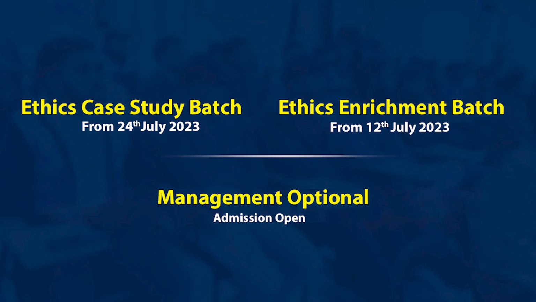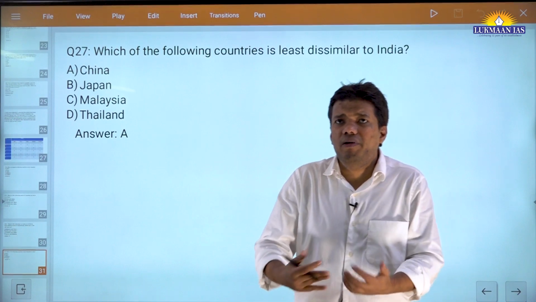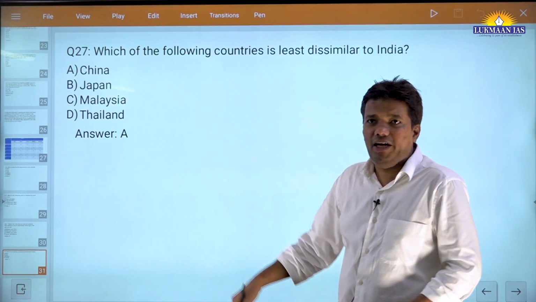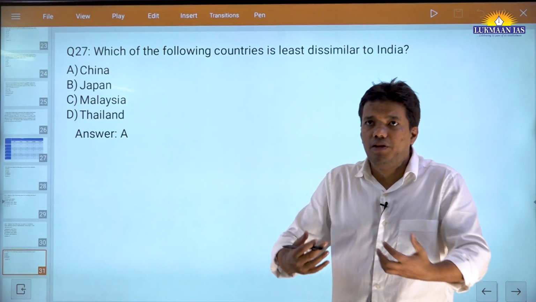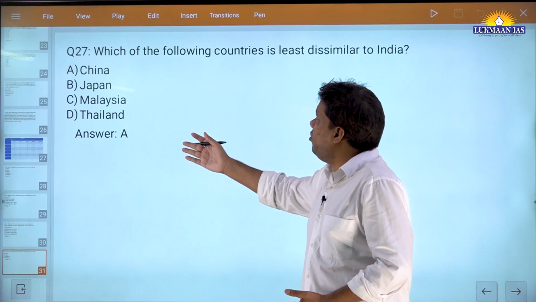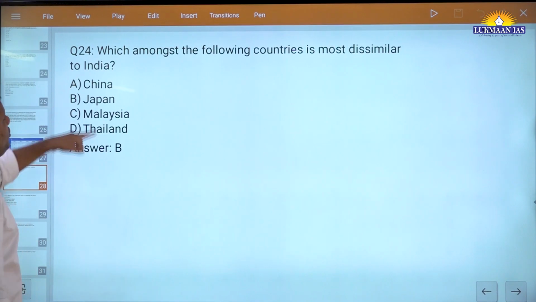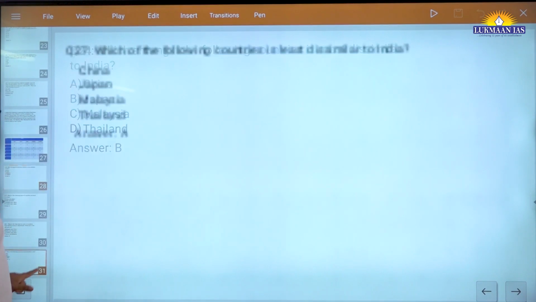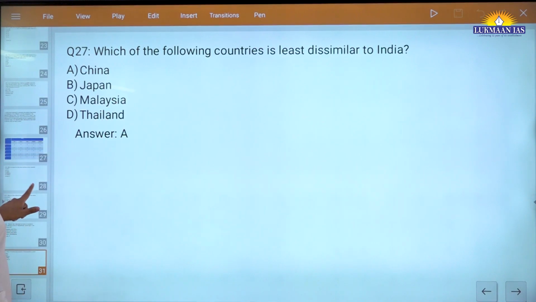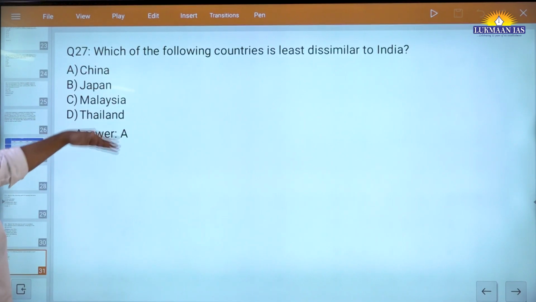Which of the following countries is the least dissimilar to India? Now, again, always remember, you solved the first part. Which of the following is similar to India, right? Very similar to India. So you will use that data. That's why you have to be very careful when you solve a reasoning question which has many parts. Every part is interlinked with the other. Here you need not even solve. Because in the first part, you checked which one is most dissimilar. Here you are checking which one is the least dissimilar. So in the first part you said the most dissimilar was Japan. So here Japan you will not even check, right?